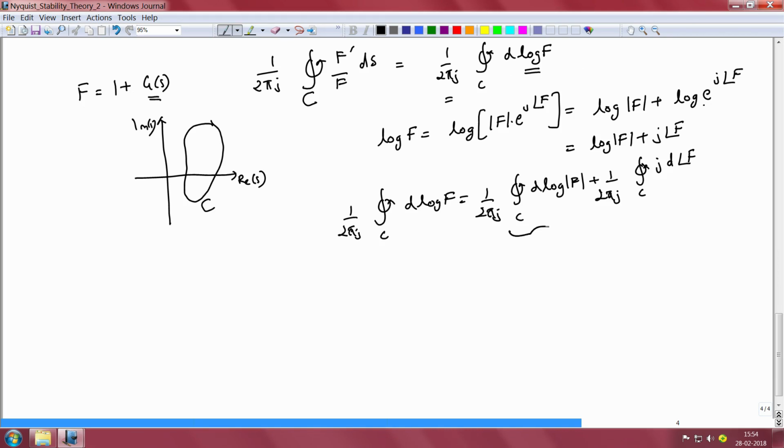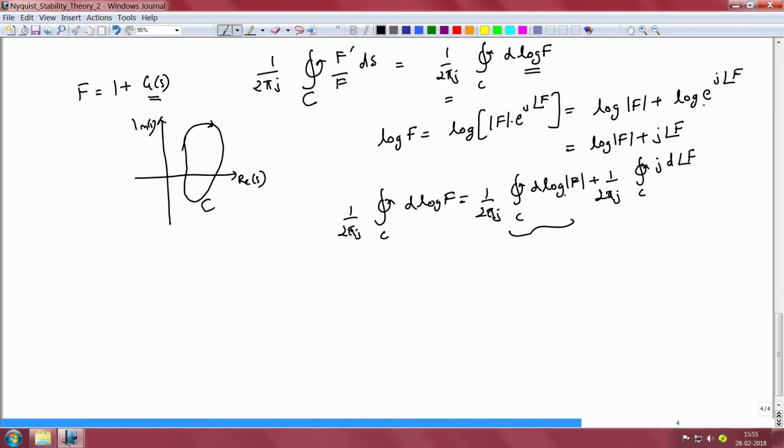Now if you notice this integral, our contour integral essentially looks at d of log of magnitude of f, starting from some particular location s on this contour and going round the contour once, so the initial and the final magnitudes of f are identical.